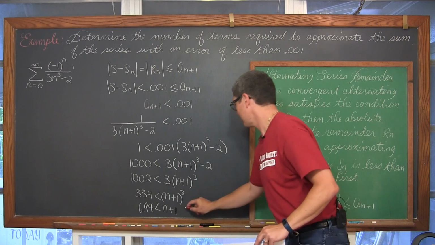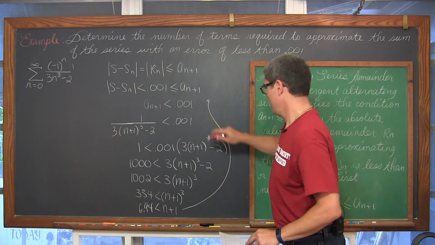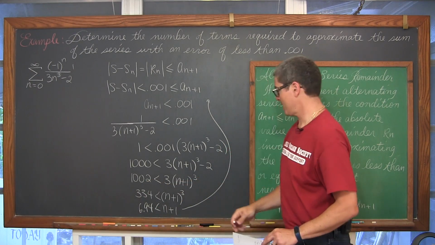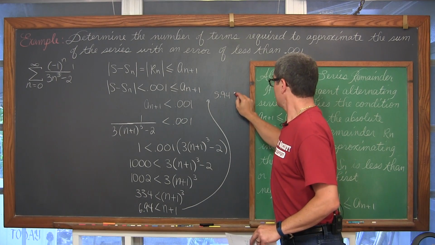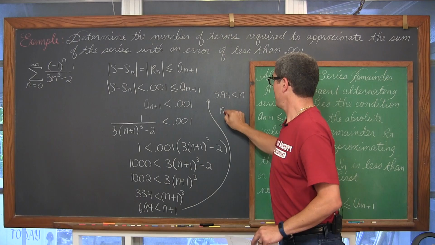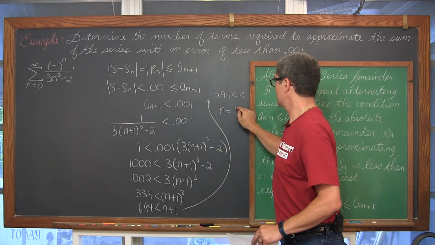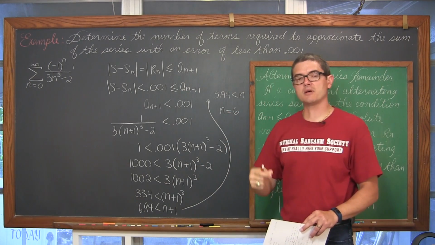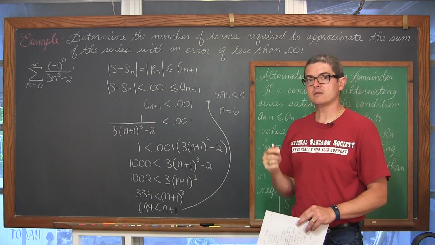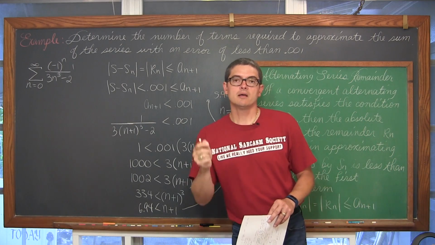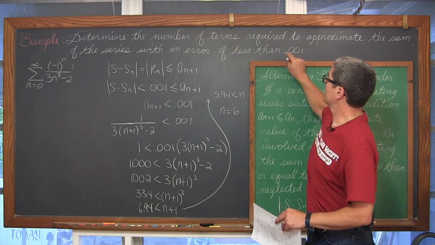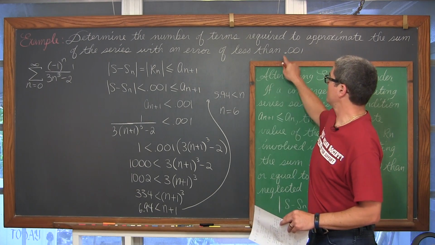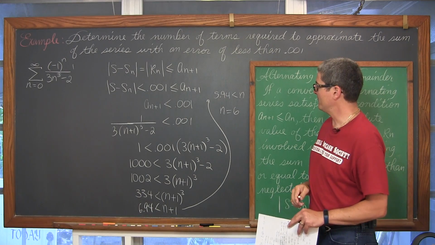I'm running a little bit out of room because I have the screen board in the way, but subtracting 1 from both sides, we have 5.94 is less than n, so n is going to be equal to 6. If I use an n value of 6, I'm guaranteeing that the difference between the sum of the series and the partial sum is going to be less than this maximum allowable error of 0.001.